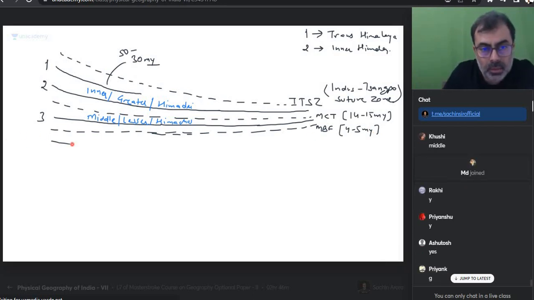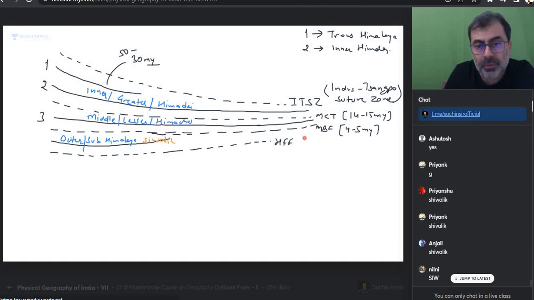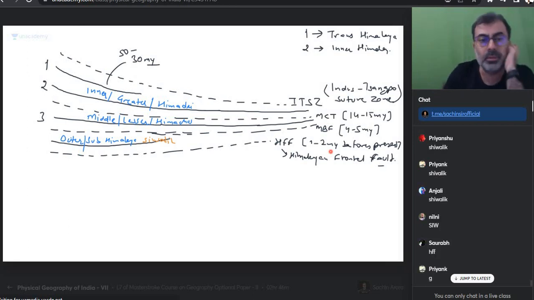And then comes the last one. This also does not go all the way, it also ends halfway. This is what? This is outer Himalaya or sub Himalaya. We also call this Siwaliks. I'm sure there must be a fault after this also. What is that called? HFF. This was created 1 or 2 million years before present. Himalayan Frontal Fault. What do we call this? Himalayan Frontal Fault.